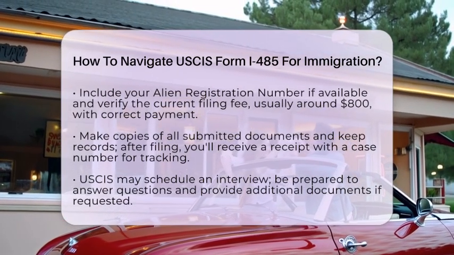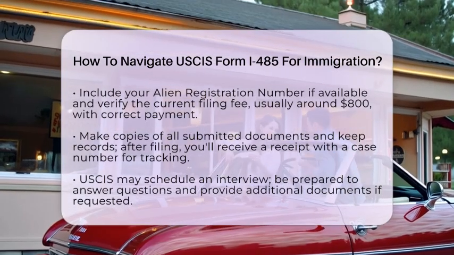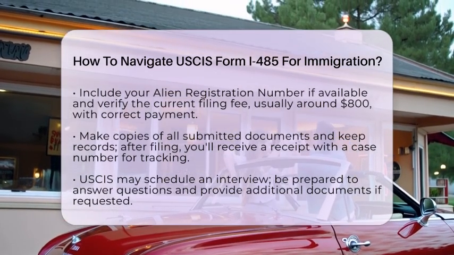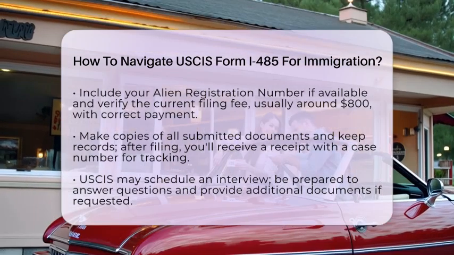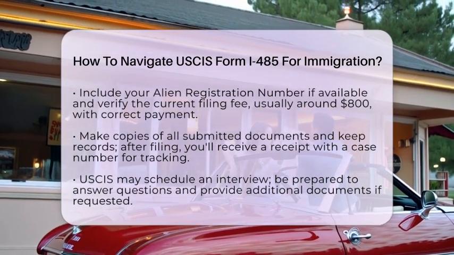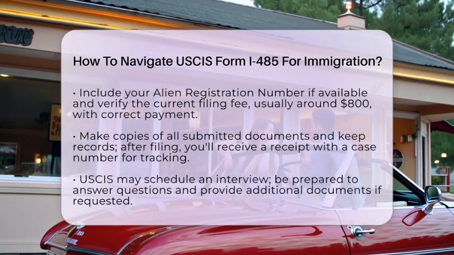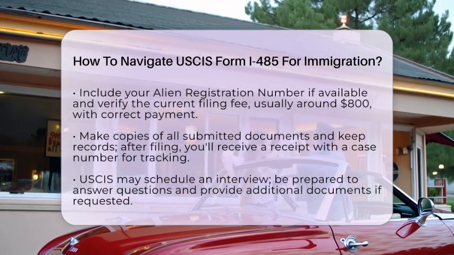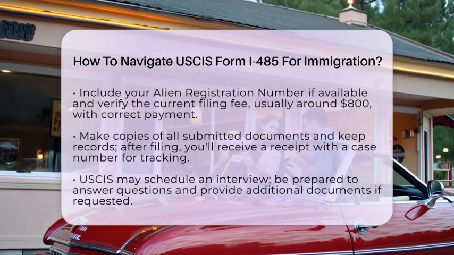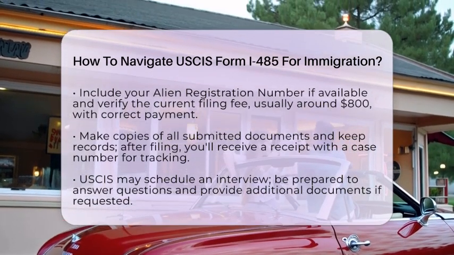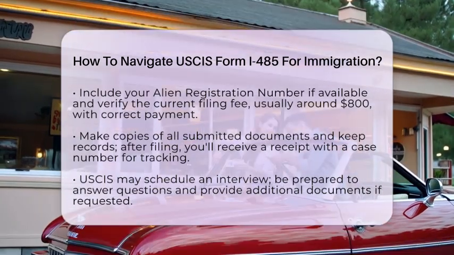Check the current fee for filing the form, which is usually around $800, and make sure to include the correct payment. Do not send original documents unless asked. Make copies of everything you send for your records. After you file, you will get a receipt notice with a case number. Use this number to track your application online.